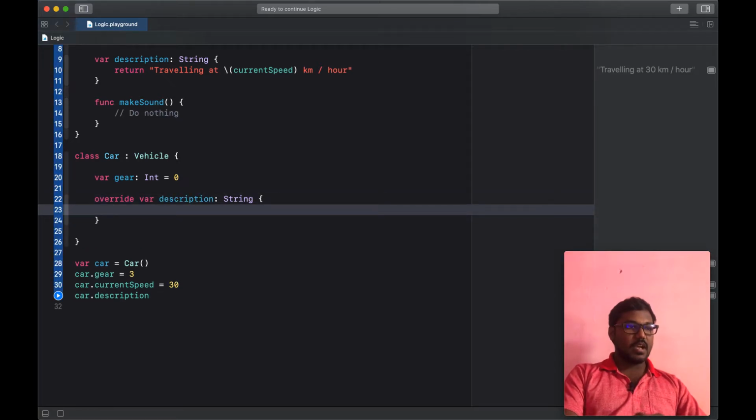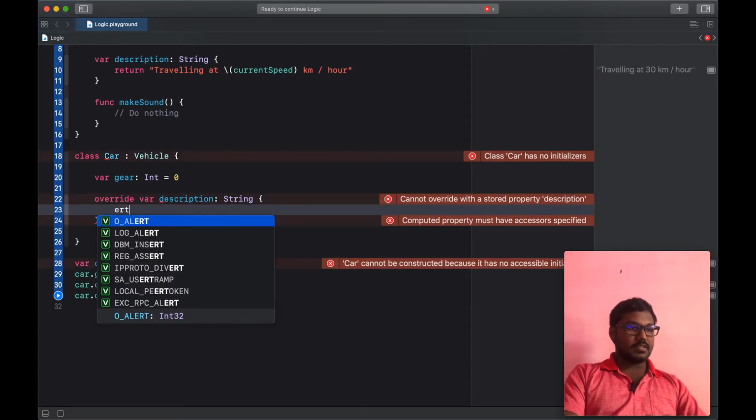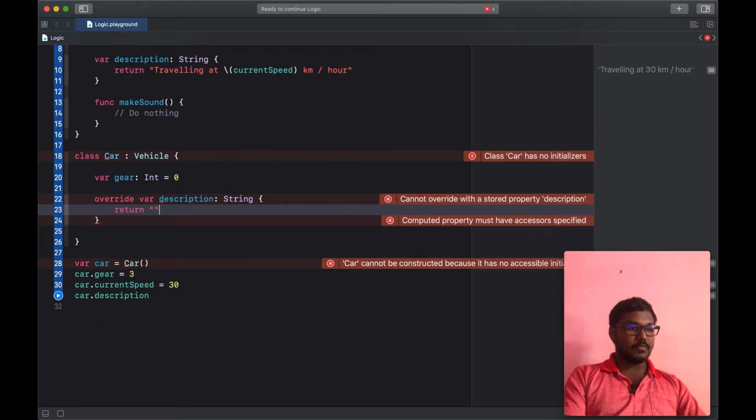Inside of that, I am adding a return value like: I am traveling at the speed of the current speed km per hour, and in gear, printing the gear.